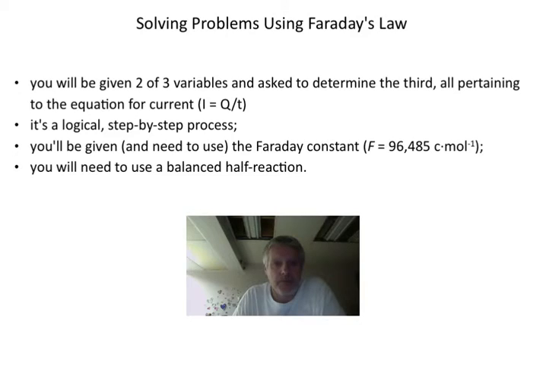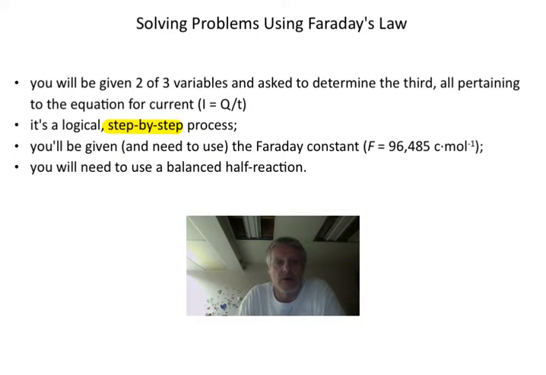You're going to be given typically 2 of 3 variables, and then you're going to have to determine the third, and all 3 of these variables are pertaining to this equation for current I. Current equals Q, total charge, divided by T, time. It's a logical step-by-step process, so just go through the steps, make sure you're covering everything.